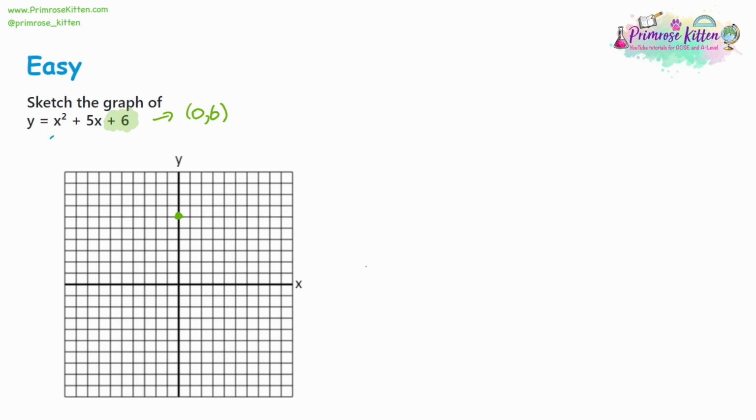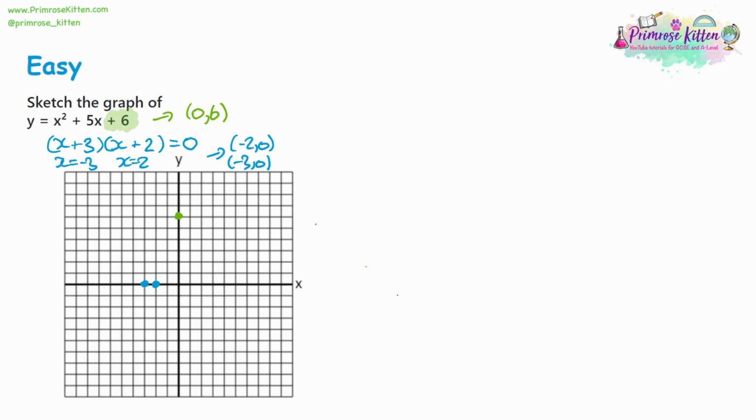Then we can factorize, and if we factorize, this should be x times x is x squared. Then what about the 6? Well, I think it's probably going to be 3 times 2. It's going to make us 6. So to get the 5, that's going to be 3 plus 2. So we've solved that for y being equal to 0, then x would have to be equal to negative 3 or negative 2. So we know we have 2 more coordinates now. We have (-2, 0) and (-3, 0).